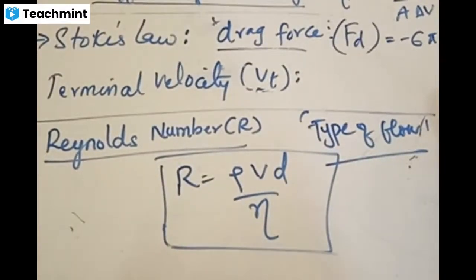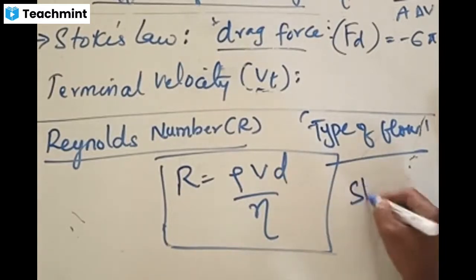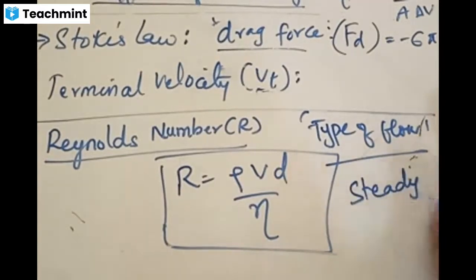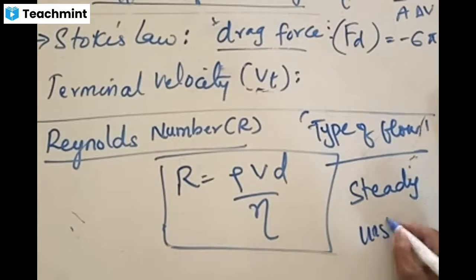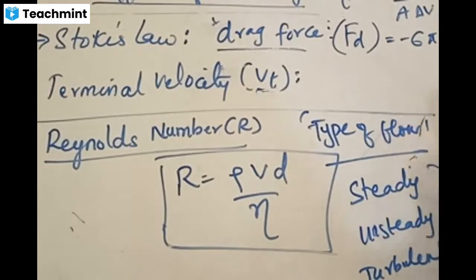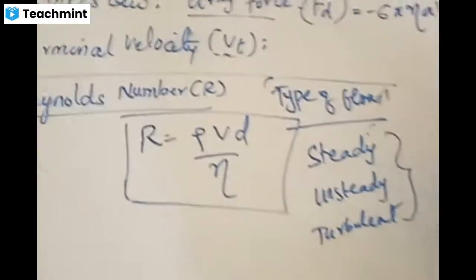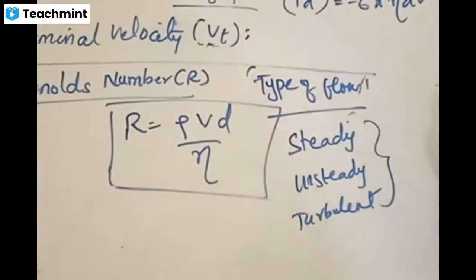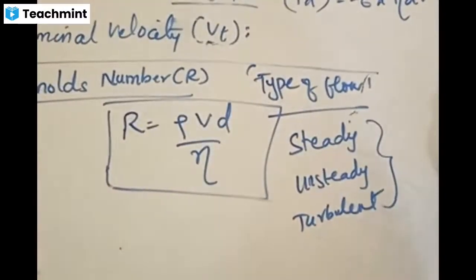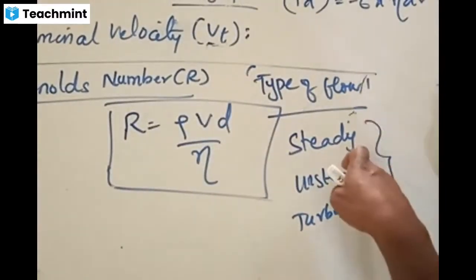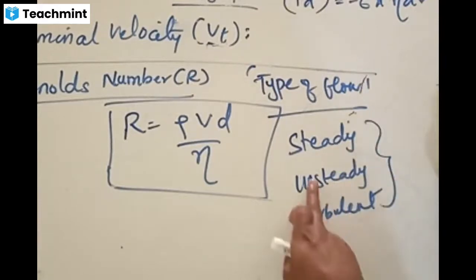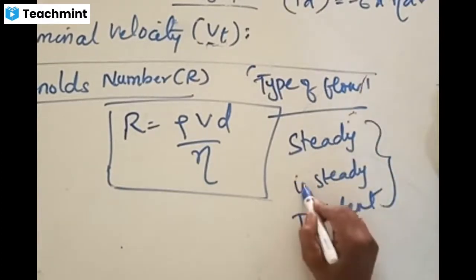Types of flow can be steady, can be unsteady, or can be turbulent. Do we know all these things? Types of flow can be steady, unsteady, and turbulent.